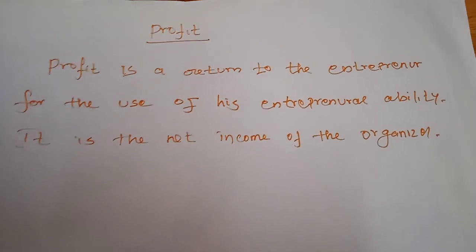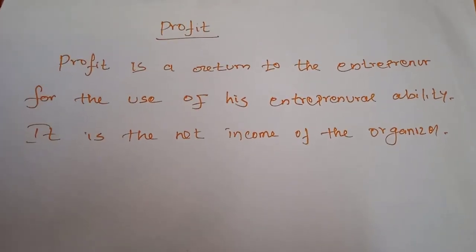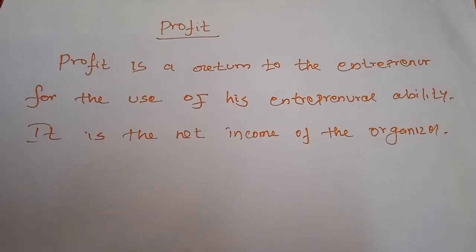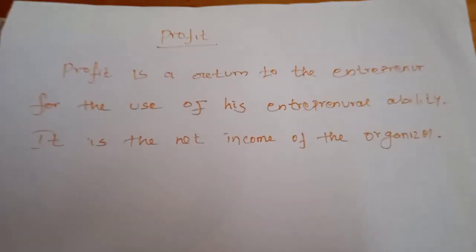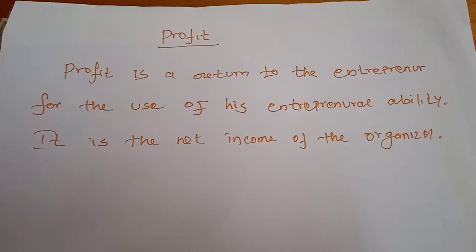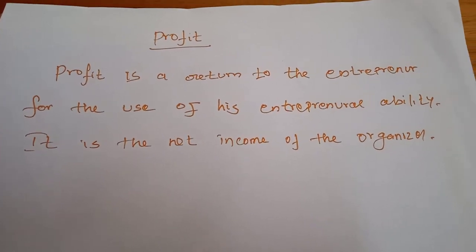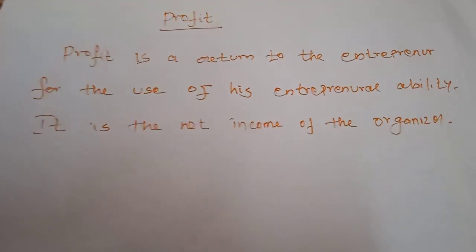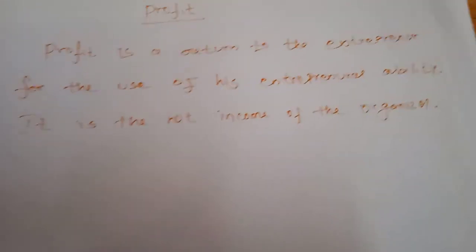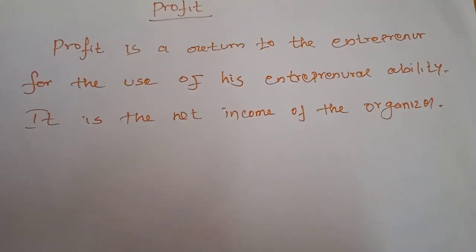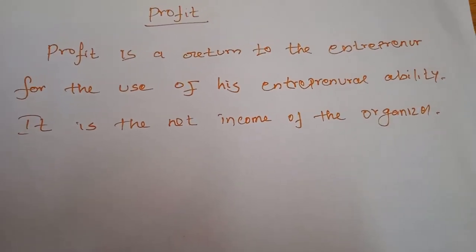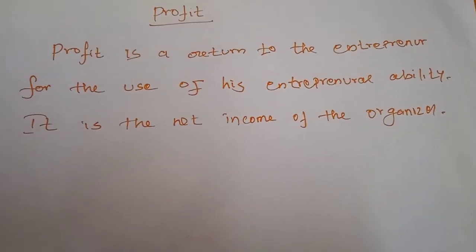Normally the organizer also has to distribute some reward to the other three factors: land, labor, and capital. The land will get the rent, labor will get the wages, and capital will get the interest. After distributing to all the other three factors, the entrepreneur is able to get his own reward.